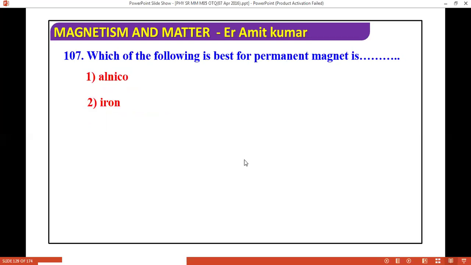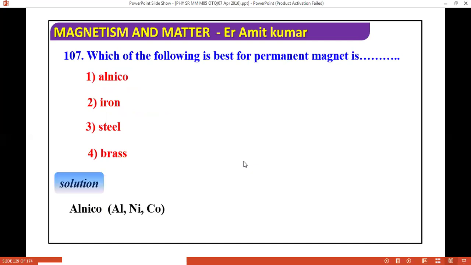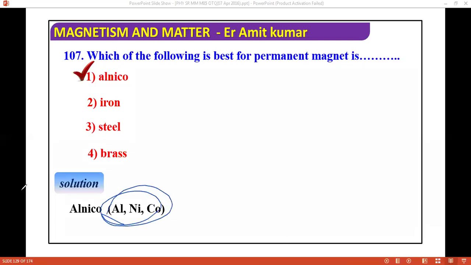Next question: which of the following is the best for permanent magnet? Alnico, iron, steel, brass. The correct answer is Alnico, made up of aluminum, nickel, and copper. Take care of this concept in the brain, guys.